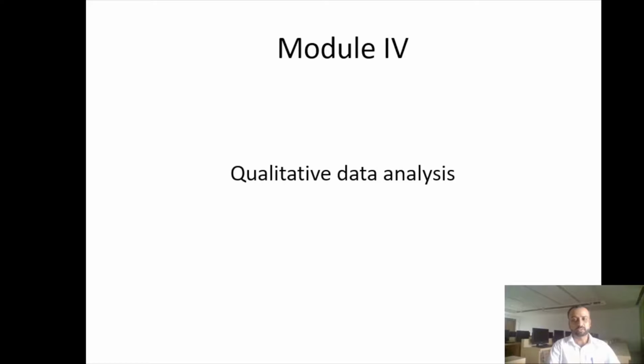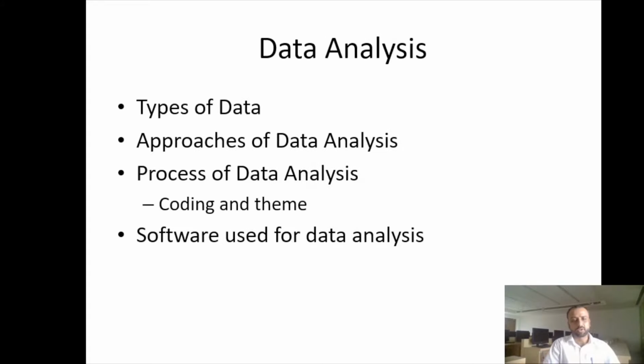There are four things that we would be covering in this module. We were talking about what kind of data a researcher would get. Once you are back from the field, you would like to see that I have plenty of data. So we'll try to categorize what are the various heads under which you have data available with you. Then we'll be talking about what kind of approaches you may like to use depending upon the research problem and depending upon the overall research approach that you have adopted in the beginning.